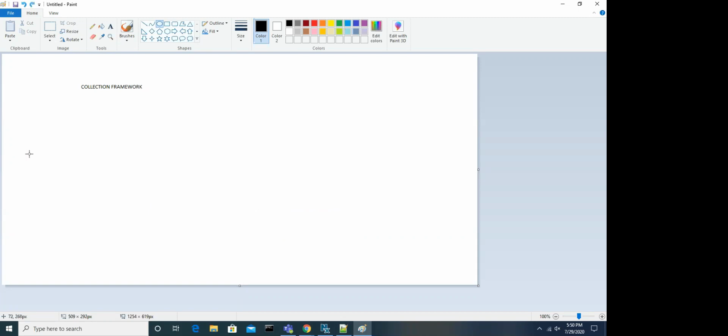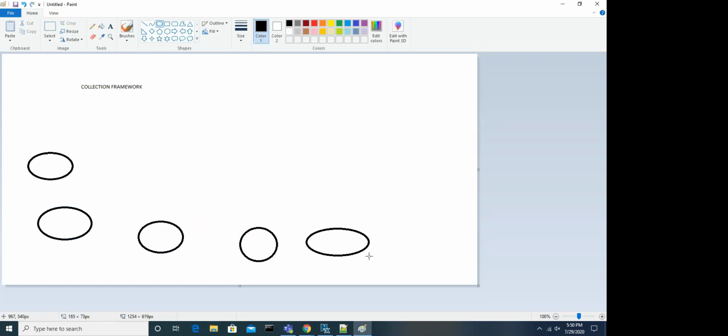Before going to that, let me have one object. This is one object, this is one object, this is one object. Like this, we have objects created. If we keep all of them, or their references, in one object, then we can call that a collection.